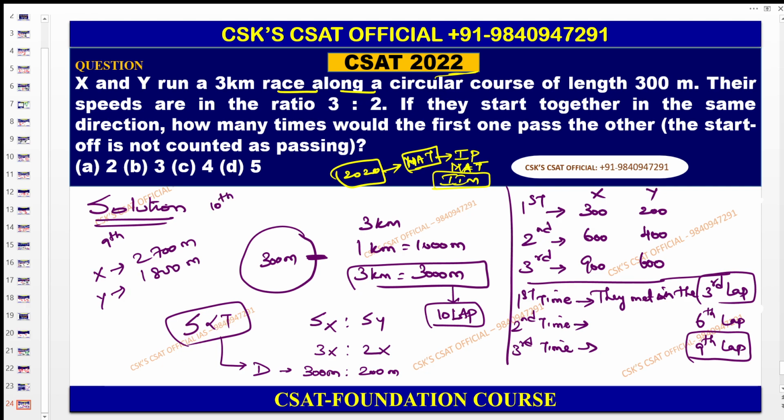In the 10th lap, what happens? X completes. If X completes, there is no possibility to meet again. So you need to focus on the ninth lap. Up to the ninth lap, how many times are they meeting? That is all you need to focus on. 3 times they are meeting. Able to understand? Only simple logic you need to apply. No specific calculations are there.